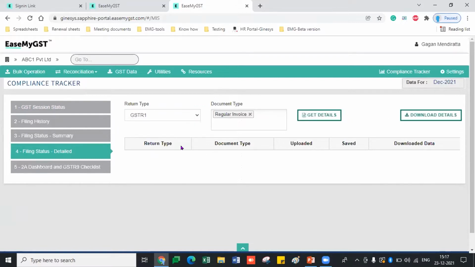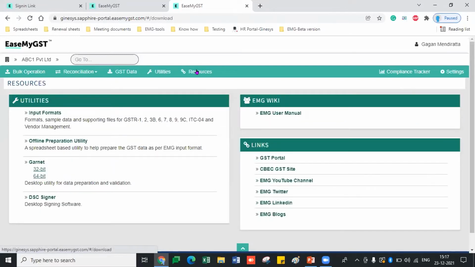You will get the download details of your return filing history, meaning all the filings you have done in the past, how many months you have filed, whether you have filed GSTR 1 or 3B. Both details come up in the compliance tracker option. Also, we have a separate page for resources, meaning some tools or knowledge sessions required for the user to understand what features we have and how to use those features in EaseMyGST.